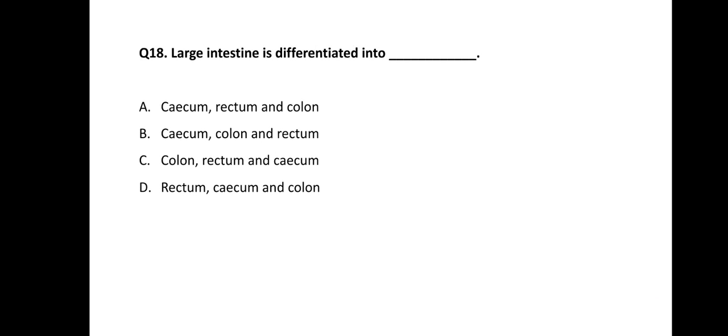Next question, question number 18. The large intestine is differentiated into which parts? Which parts are comprising the large intestine? Options are: option A cecum, rectum, and colon. Option B is cecum, colon, and rectum. Option C is colon, rectum, and cecum. And option D is rectum, cecum, and colon. So the correct answer of this question is option B.